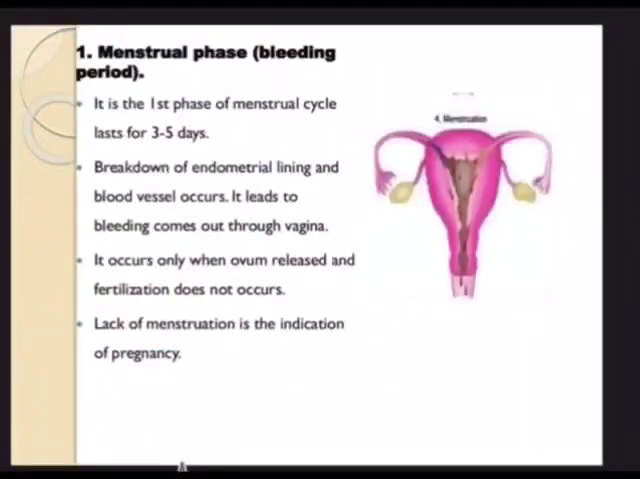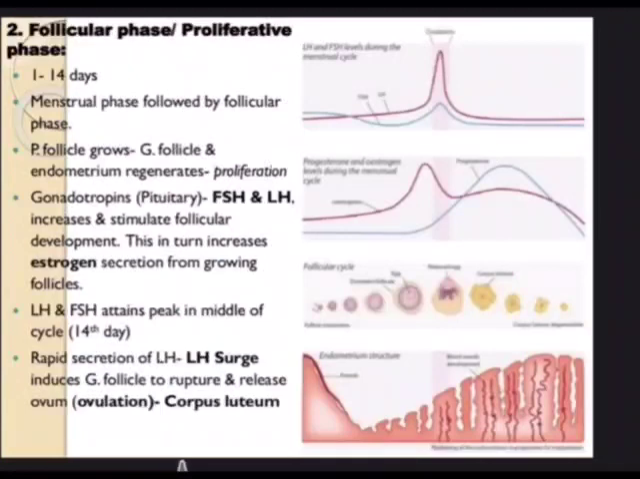And let's see the next slide. Here, menstrual phase, bleeding phase. Look at this. The blood coming out from the uterus, the uterine walls coming out of it. And it occurs only when the ovum is released and fertilization does not occur. So once the lady is pregnant, no more menstruation. So lack of menstruation is the indication of pregnancy. This is a common observation.